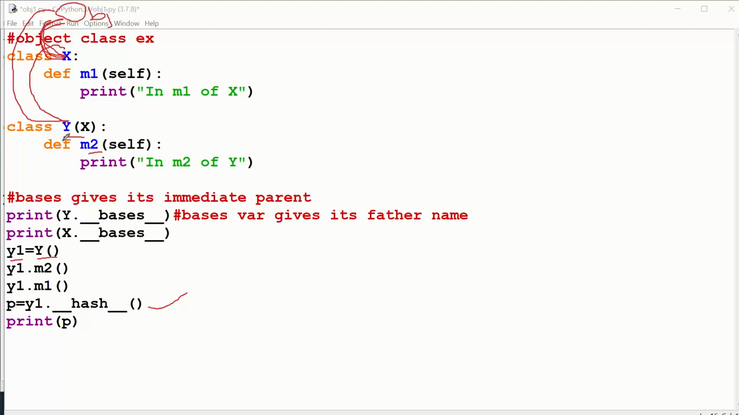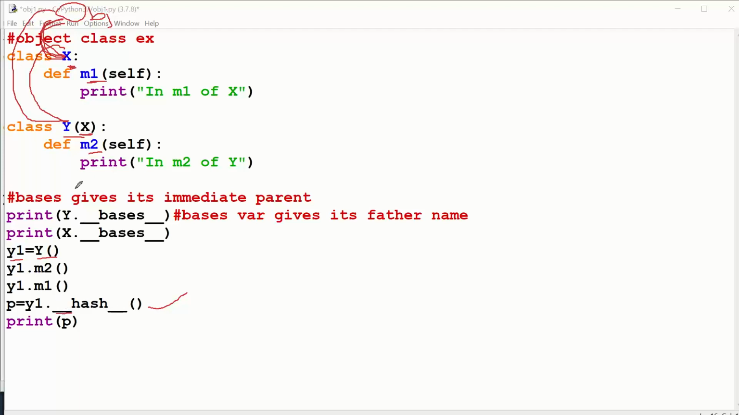Your interpreter will think for a while. No, Y class got inherited from some other class. So maybe the hash method is from this X class. Let me go to X class and check X class methods. In X class also there is no hash method. Why has this fellow given this hash method? Oh, sorry, I made a mistake. The hash comes with underscore underscore.